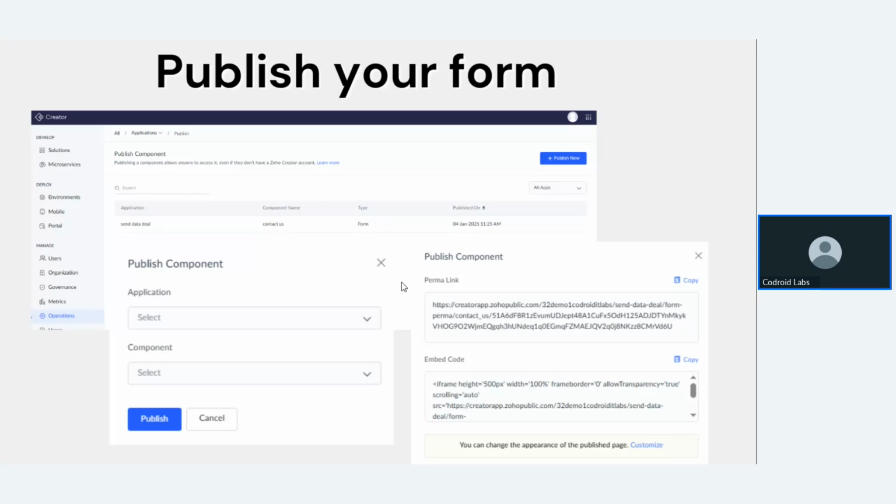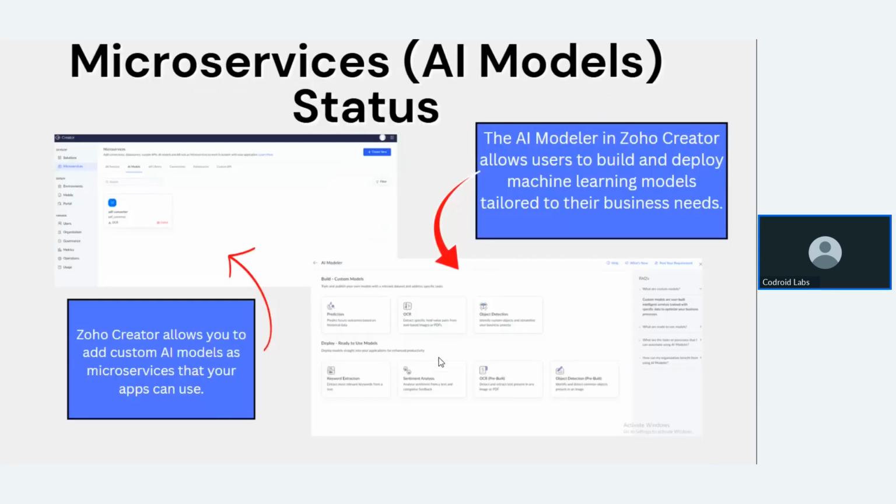After successfully publishing the form, you get a permalink and embedded code. Based on the permalink or embedded code, you can configure it inside any website or any application. That also helps you publish your forms.